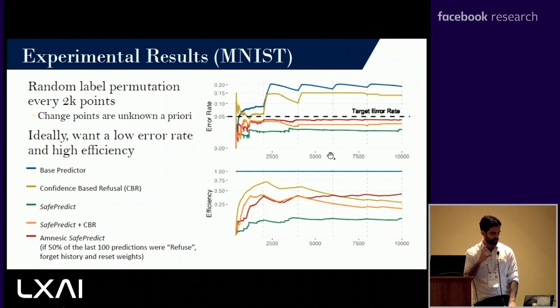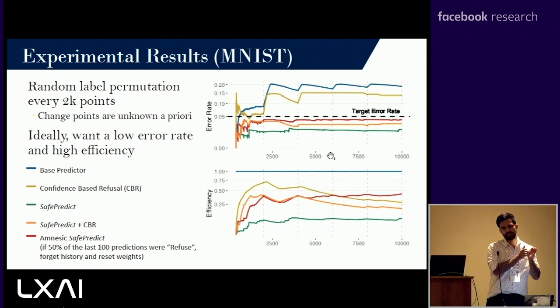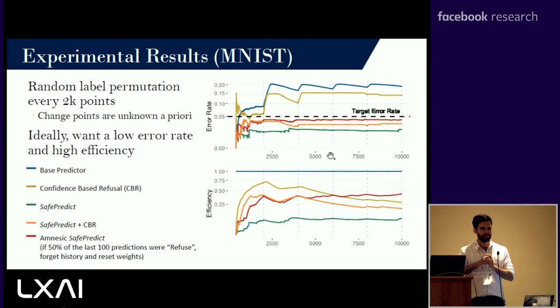For the experimental results, I'm just going to show up here the MNIST results, but we have made use of other data sets. We took data from the MNIST data set, and then for every 2,000 data points that we see, we permute the labels, right? So the first 2,000 data points, the 8 is labeled as 8. For the next 2,000, the 8 might get labeled as a 6 or a 4. So the right prediction for an 8 would be a 4 or a 6 or whatever, right? So this is to introduce sort of like a more dynamic underlying data or more dynamic randomness.